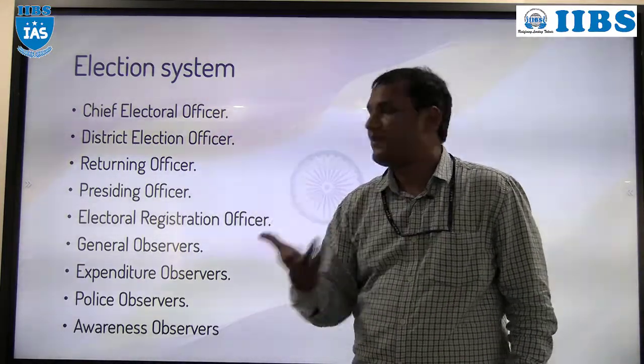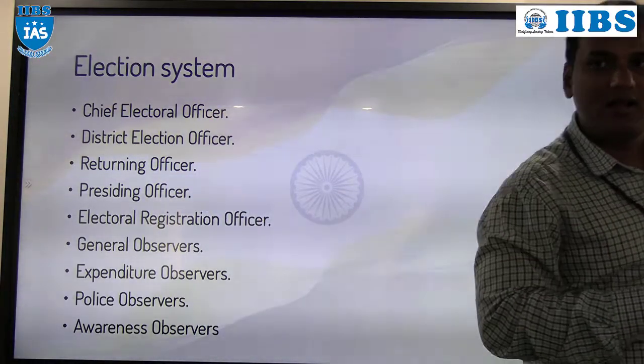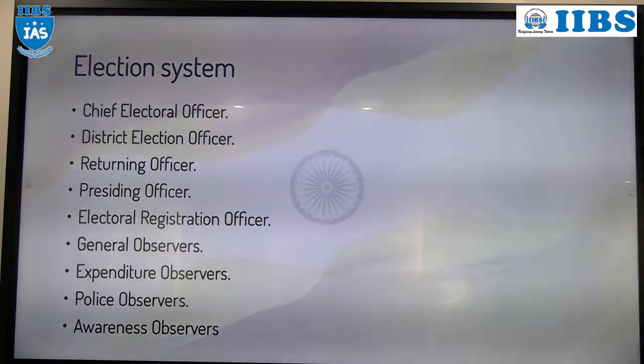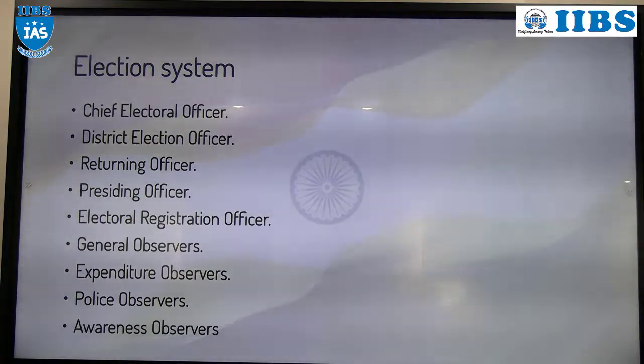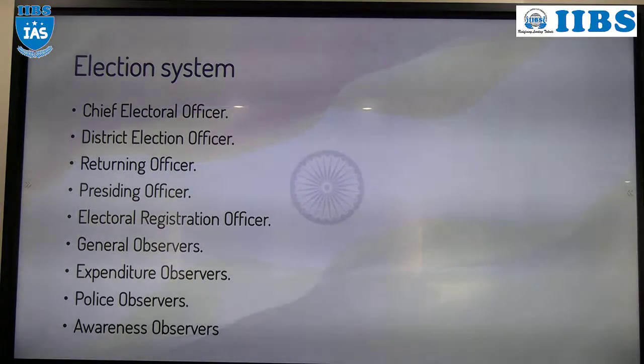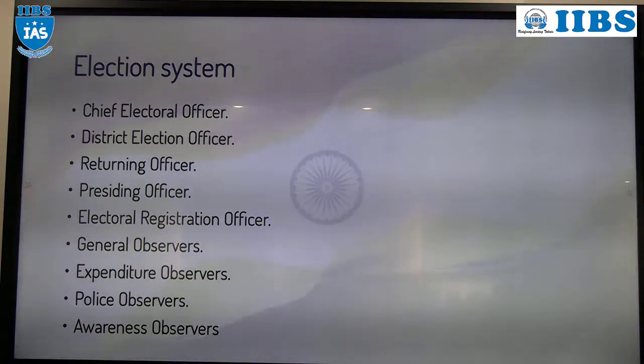So in case of a union territory, the RO, or returning officer, will appoint the presiding officer. Rest all ECI. Understood everyone? So these are the different officers at different levels: state level, district level, constituency level, booth level.